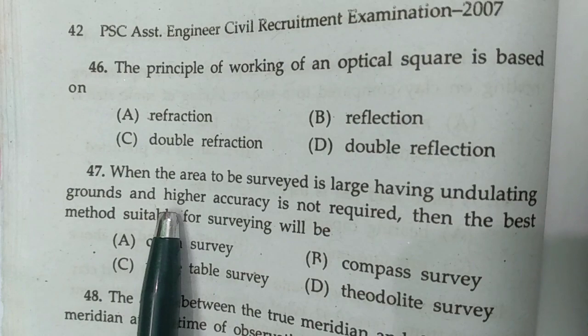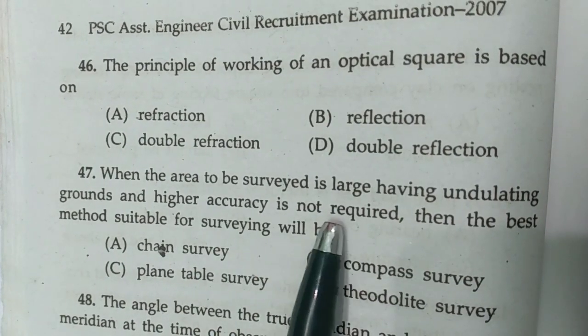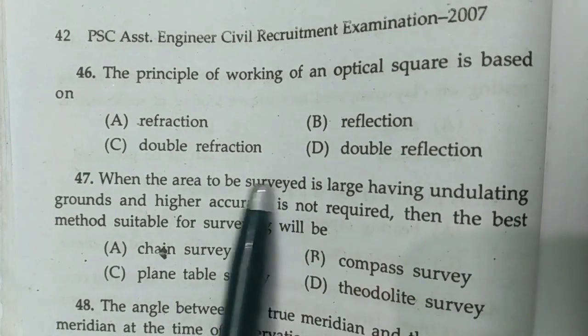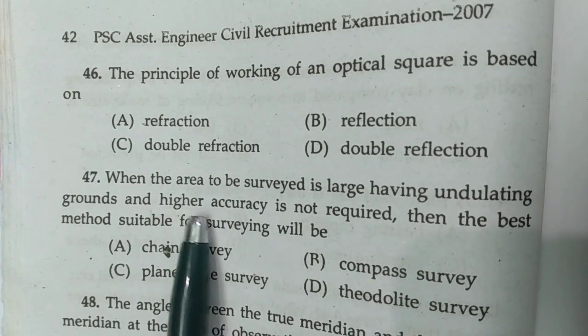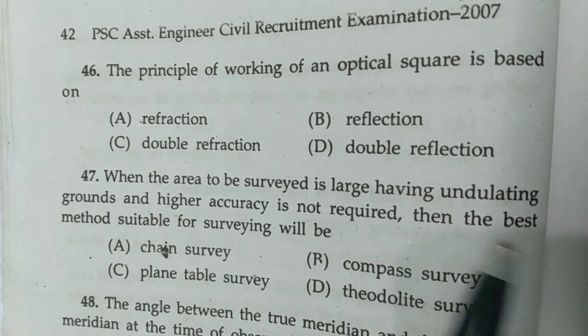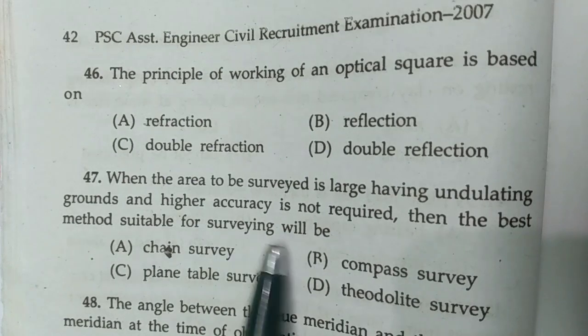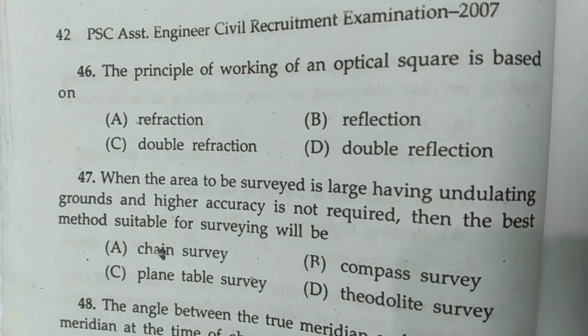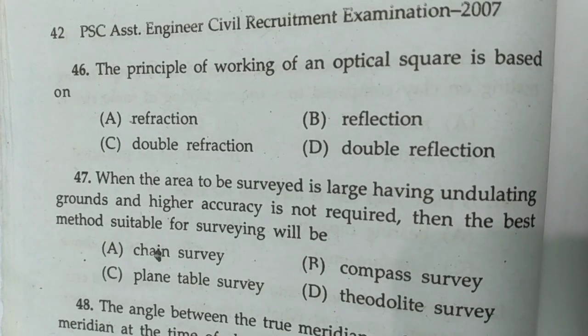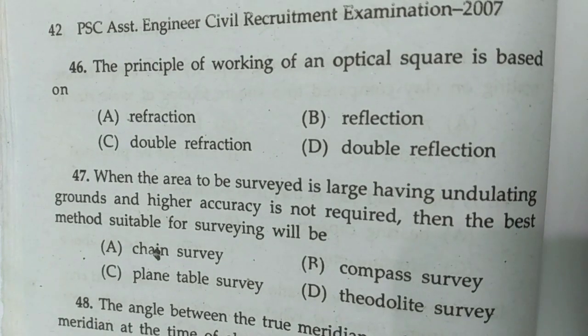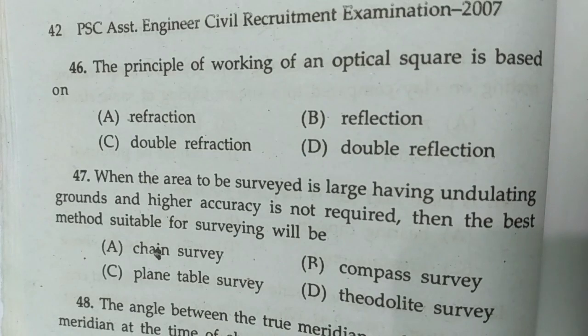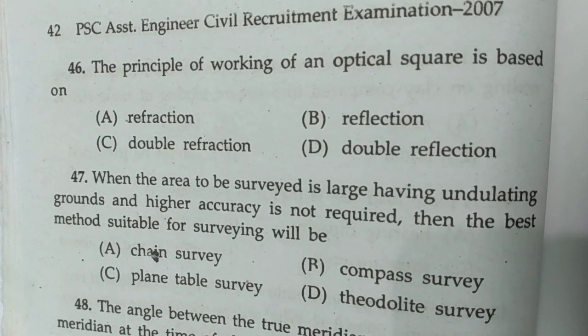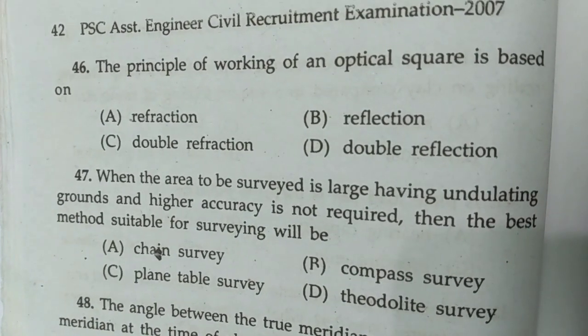Now question number 47. When the area to be surveyed is large, having undulating ground, and higher accuracy is not required, then the best method suitable for surveying will be plane table surveying. I am telling you why. Chain surveying is suitable on a level ground with little undulation. Okay, so option A is not correct.